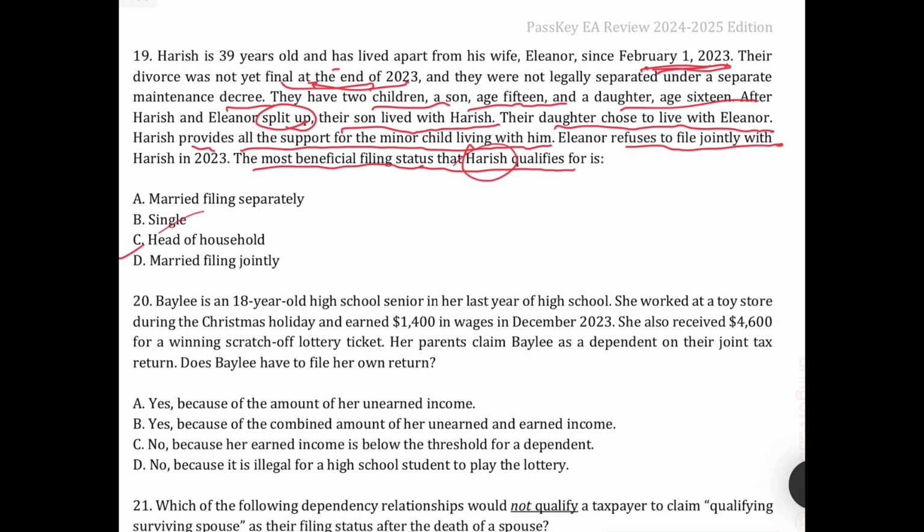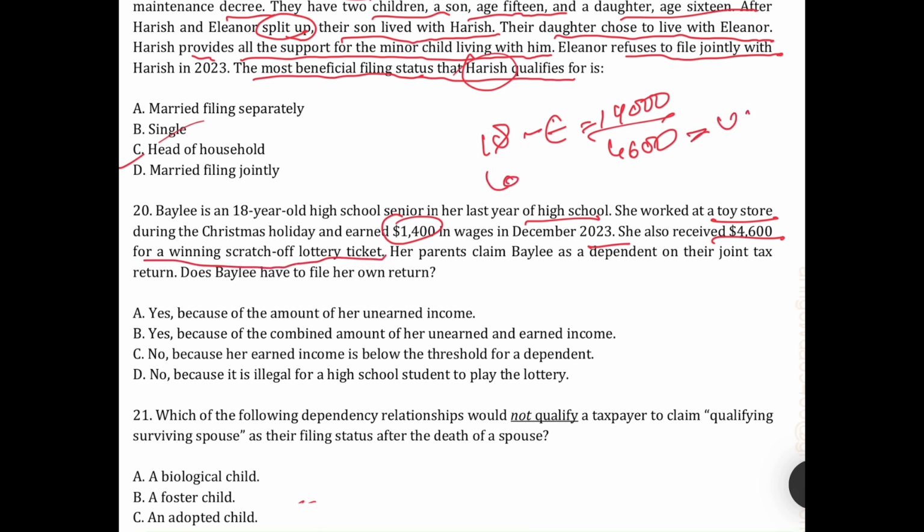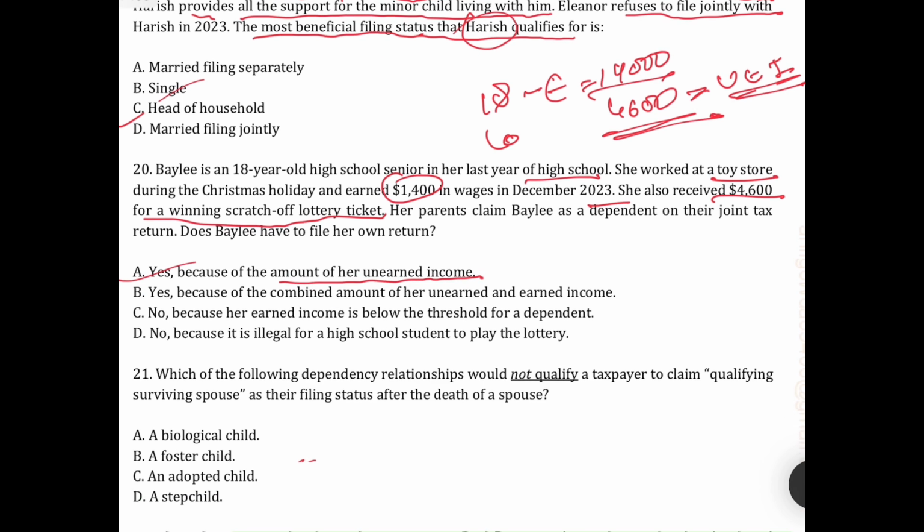Next question: Belly is an 18-year-old high school senior. She worked in a toy store during the Christmas holiday and earned $1,400. In December she also received $4,600 from winning a lottery ticket. A lottery ticket means it's unearned income, so it exceeds the limit. So she has to file the return, because her income exceeds the limit.